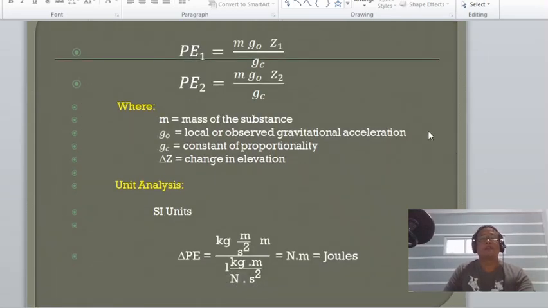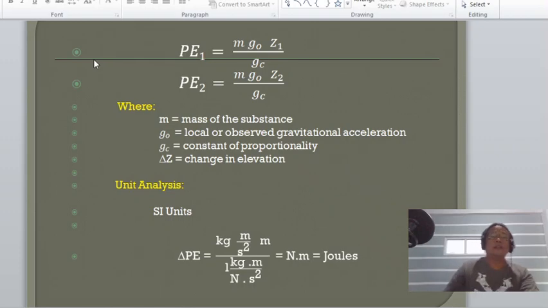So, substituting now, potential energy at position 1 is equal to mass multiplied by the gravitational acceleration multiplied by the height at point 1 divided by the constant of proportionality. Okay?